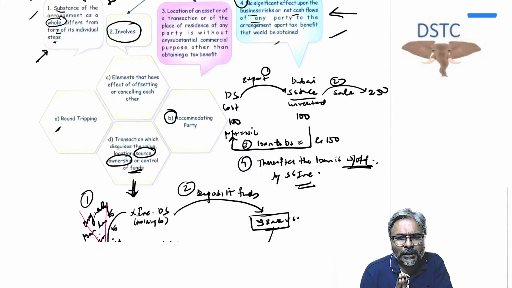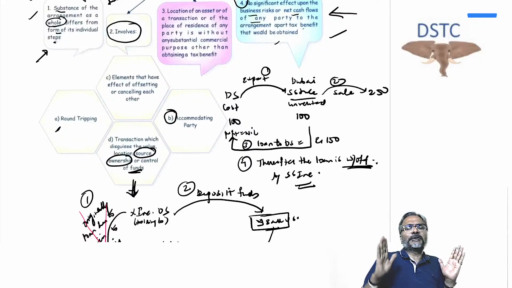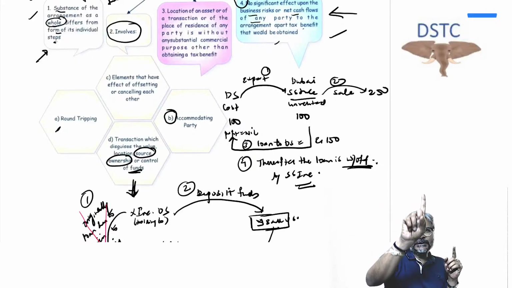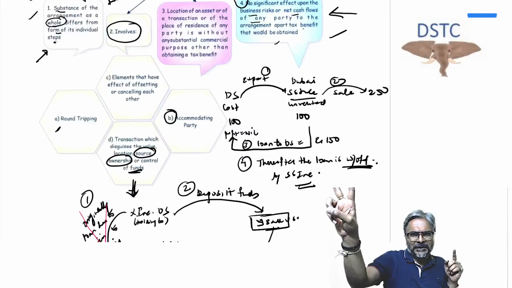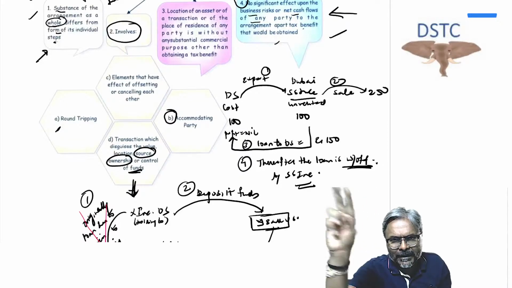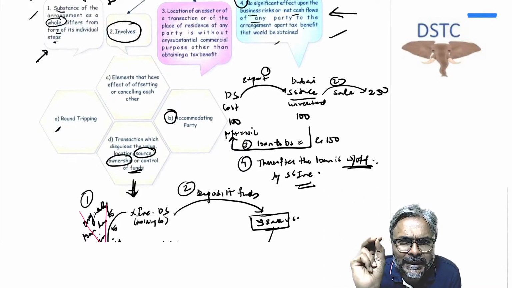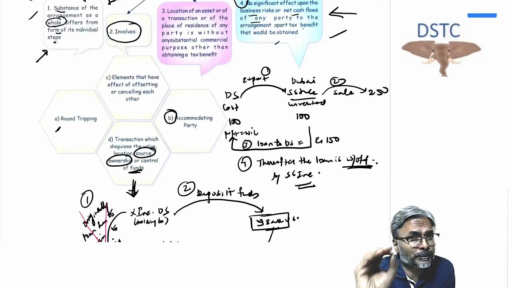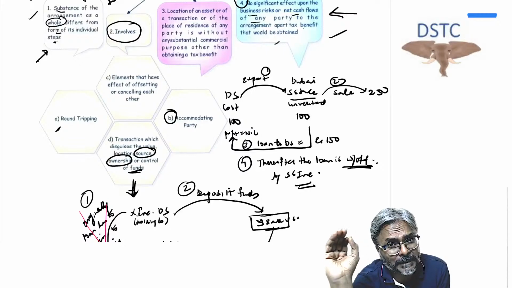So how are you going to refer to it in this case? First of all, arrangement. That arrangement should be an impermissible avoidance arrangement, IAA. Now how have you got IAA? IAA, impermissible avoidance arrangement, means that the primary objective should be to obtain the tax benefit. That is the primary objective.